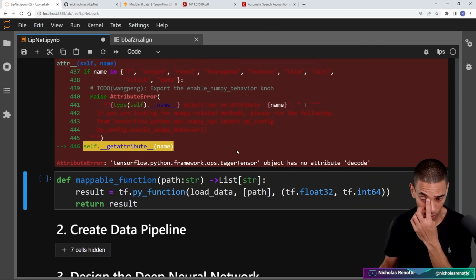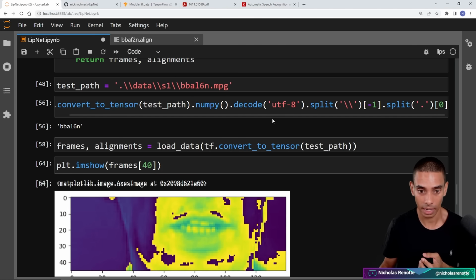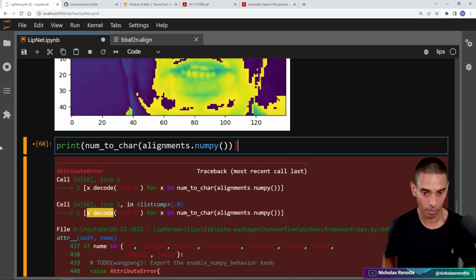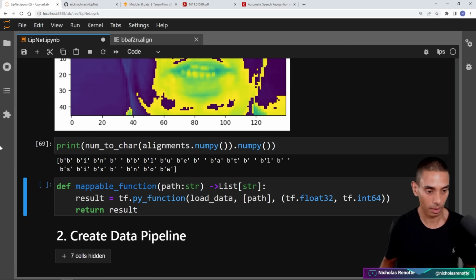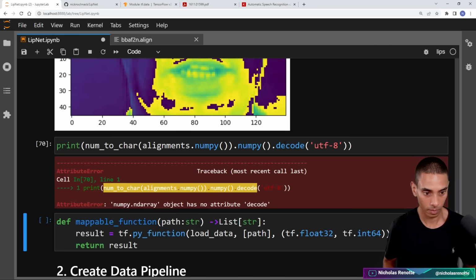And what are we getting there? It has no attribute decode. We just use that up there. Let's just print it out. Oh, I think we need to grab the numpy value. There we go. All right, and we should be able to go for decode UTF-8. No, it doesn't want to do it. All right, there we go.